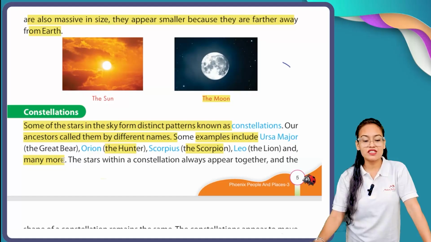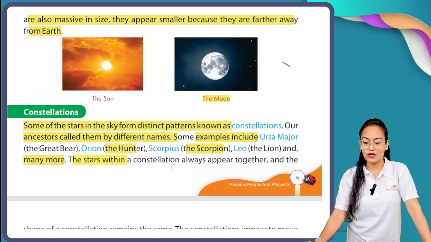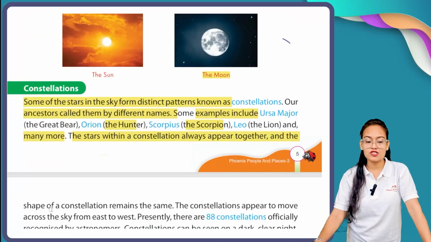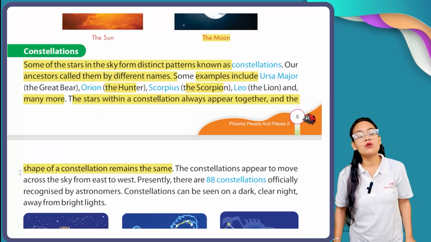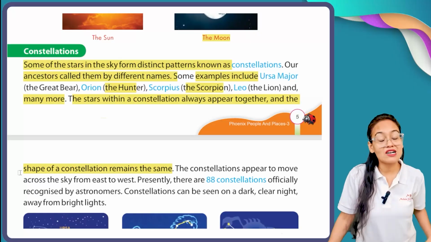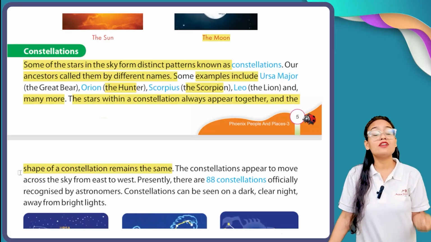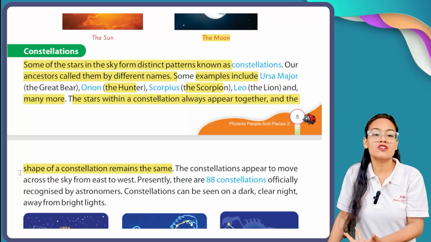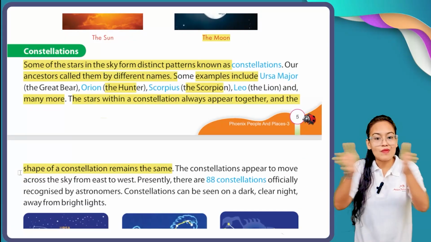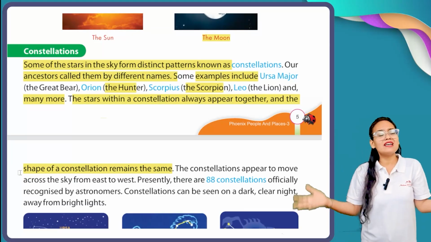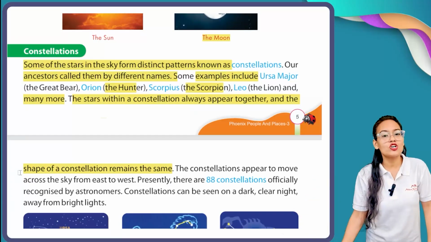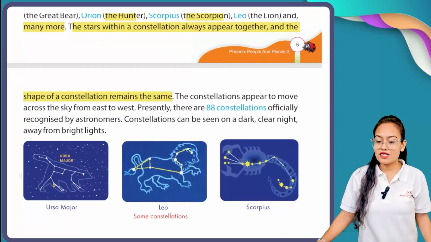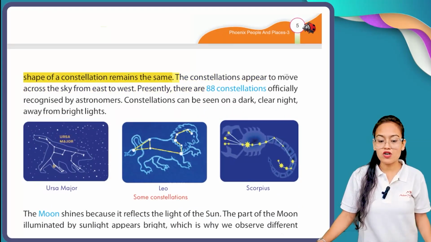The stars within a constellation always appear together and the shape of the constellation remains the same. Why can we see a particular shaped constellation? Because the stars which collectively form those constellations always remain combined. If they did not remain combined, they would not form different kinds of constellations. Constellations appear to move across the sky from east to west.